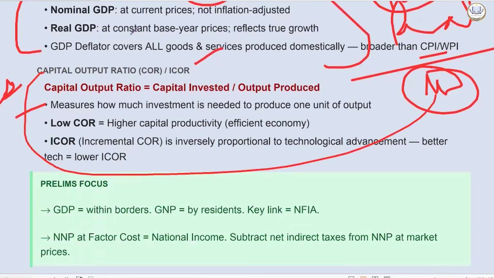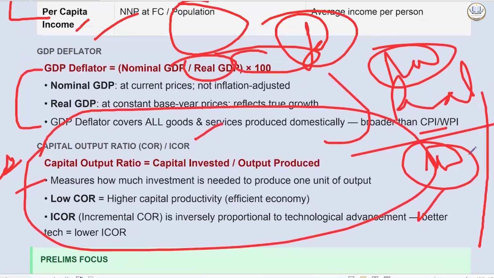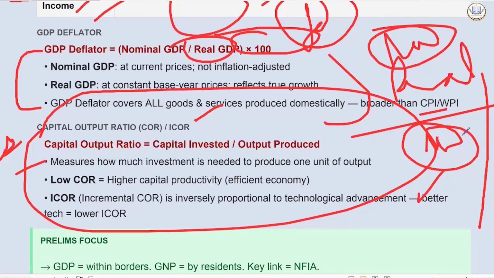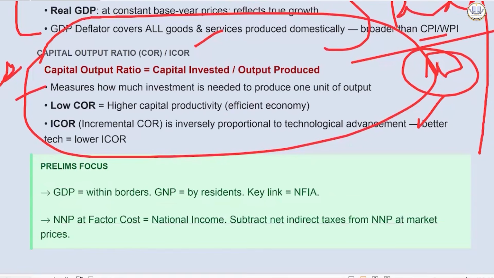Another very, very important concept is the capital output ratio. Already these are asked in PYQs. So after this, you don't need to read any notes. Just revise this. The PYQ logic series I have already covered from 2021 to 25, and I will be covering the other remaining portions as well before the examination. I will work around the clock for it. You don't need to read anything, notes, etc. These are PYQs, and these are comprehensively linked with static and current affairs. So these are gold mines.